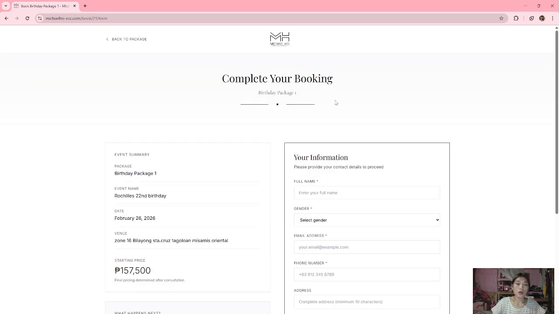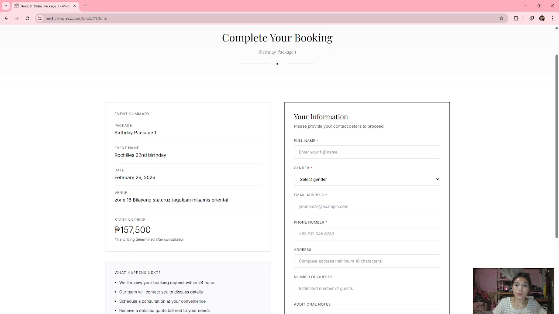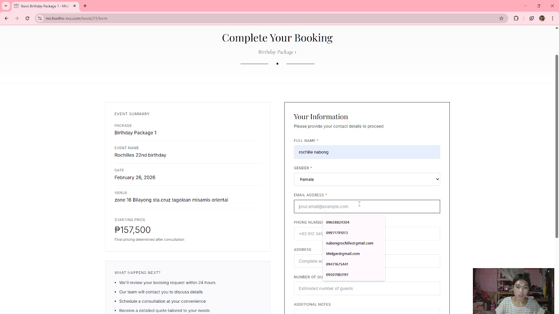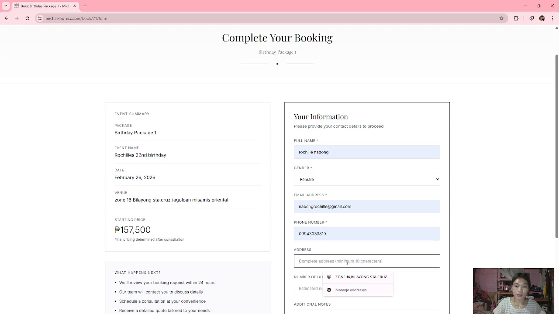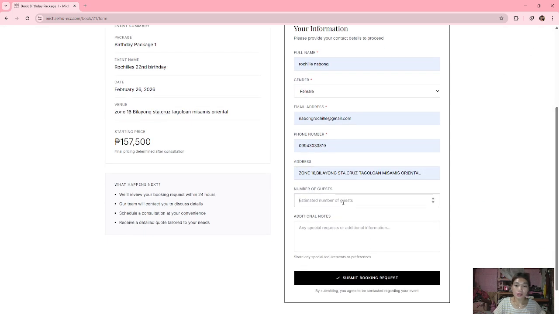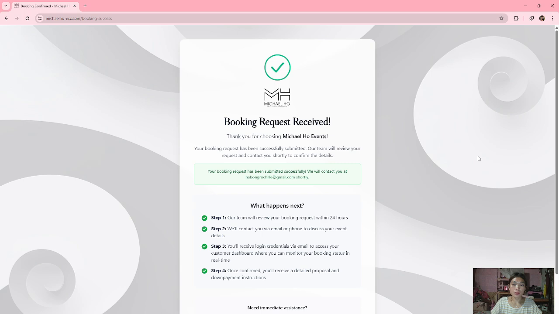So proceed booking. So here's the event summary. And let's fill up my information. Name, gender female, and let's put my Gmail, my contact number, and address. Okay, for example, this one, and number of guests and additional notes. So for example, I want a singer, and submit booking. So booking request received.